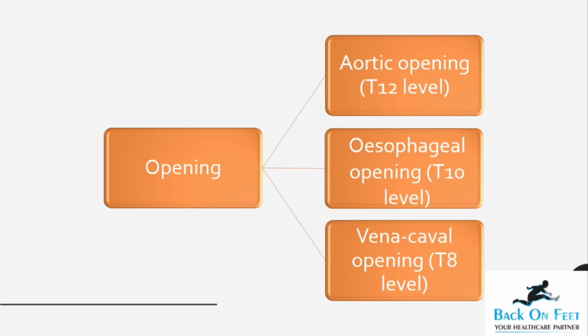Now though these are in ascending alphabetical order, aortic, esophageal and vena cava, the levels at which these openings lie are in the descending order. That means aortic opening lies at the lowest level, that is T12. Esophageal opening lies at the middle level, that is T10, and vena cava opening is at T8.